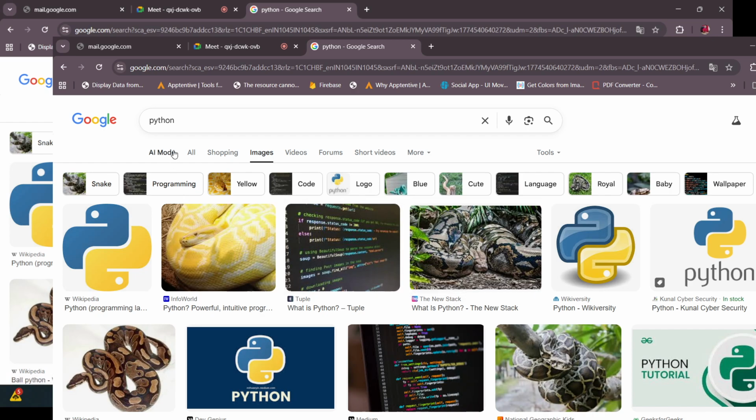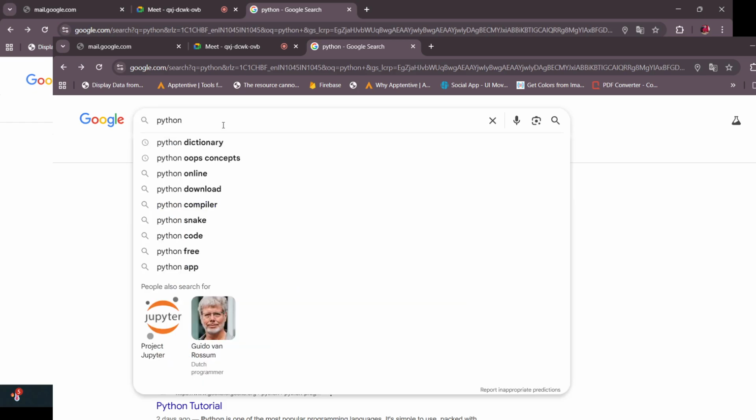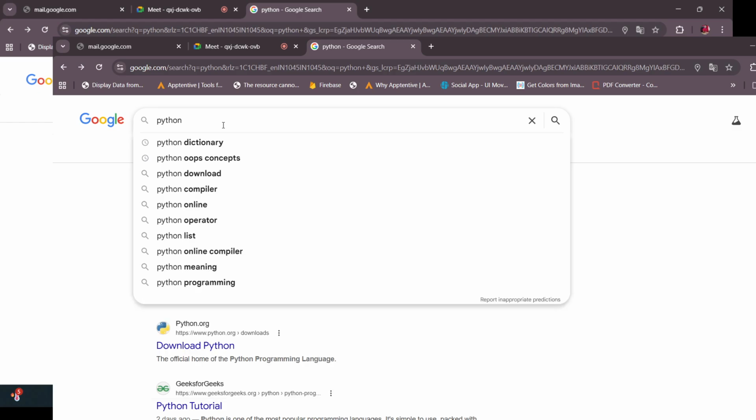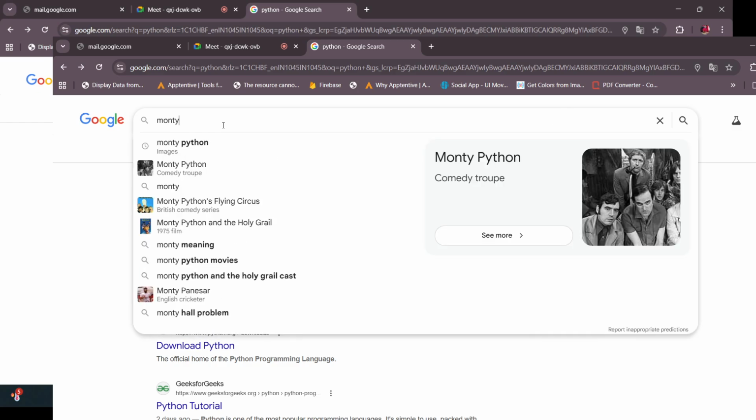Okay, so every name at that time is given after something famous going on in that era, in that duration. While Python was being developed, there was one very famous circus, and that circus name is Monty Python.